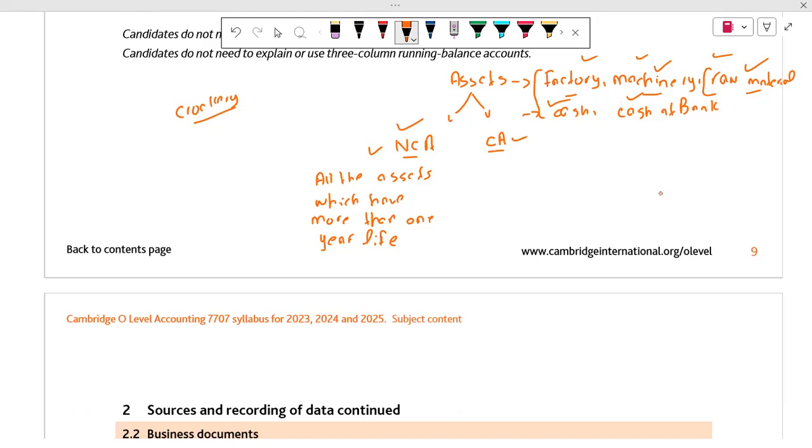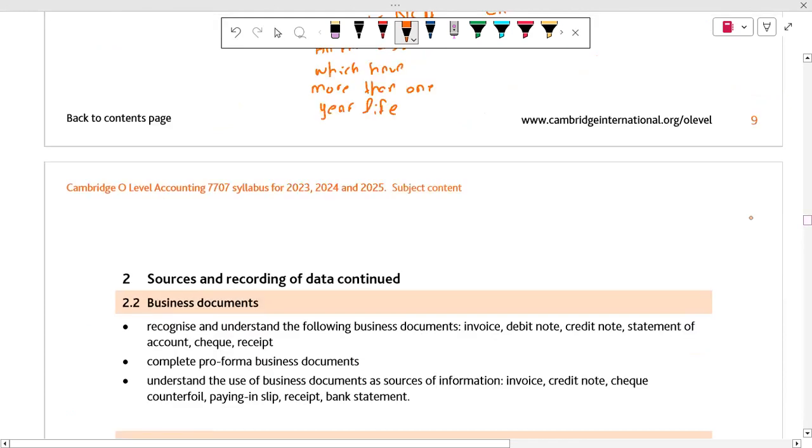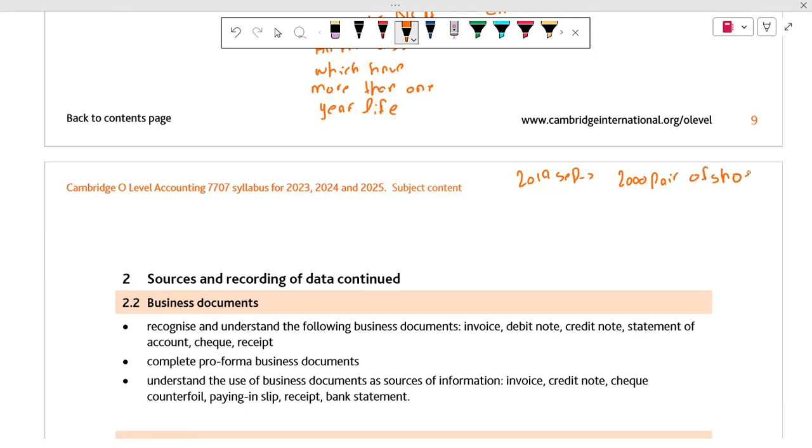For example, I am going to give you an example. This is 2019 September, and I have gotten an order from a customer and they said that they want 2000 pair of shoes, and they want this order in only 1 month.